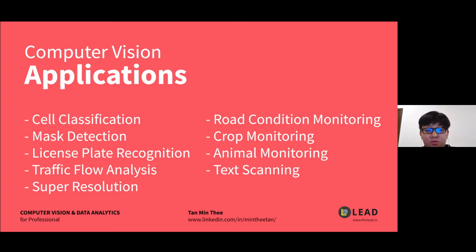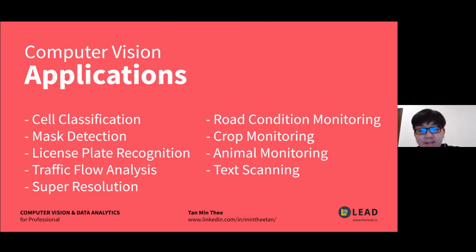So now because of COVID-19, mask detection is pretty common right now, as you can see in malls such as the Sunway Pyramid or even gardens. They have mask detection to tell you guys that you've got to wear masks. So these are applications of computer vision, and also road condition monitoring. Let's say the roads have potholes or a puddle of water. These applications can help to fix the road faster, and know how much damage it has caused to the road.